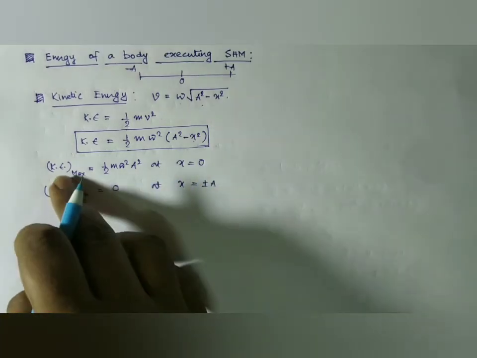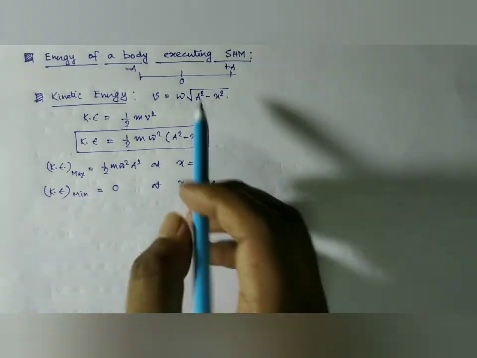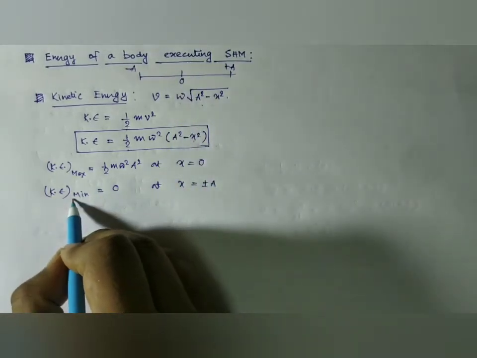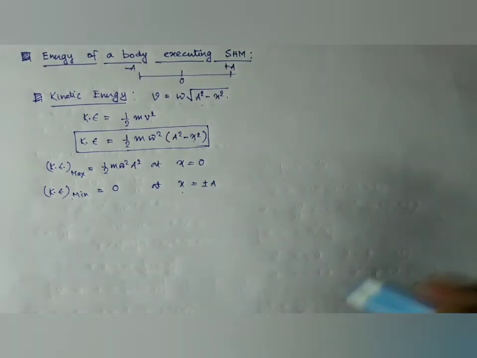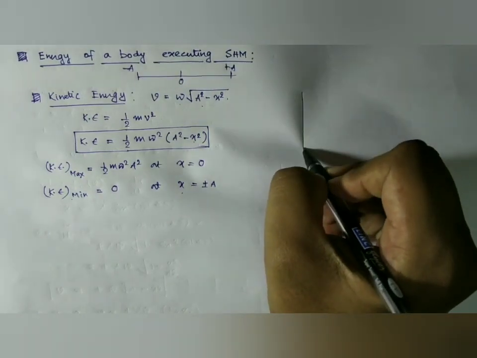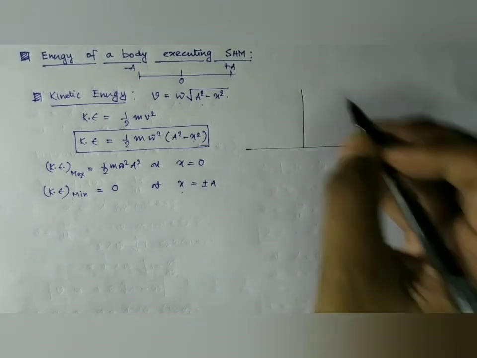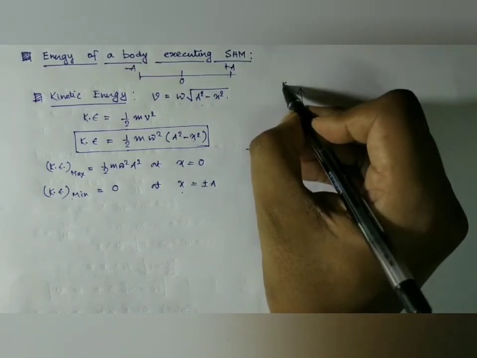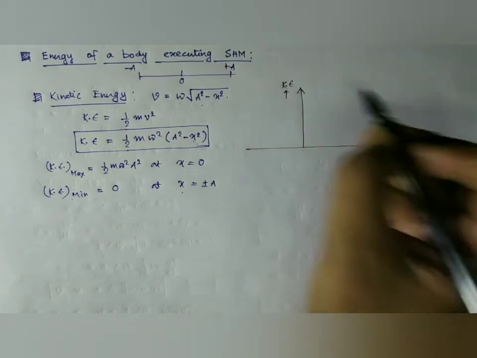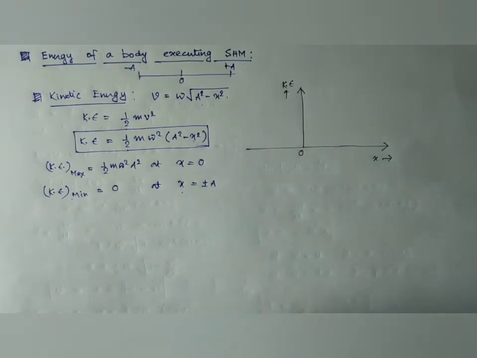We obtain that the maximum of kinetic energy is at x equal to 0, that is at the equilibrium position, and its minimum occurs at the terminal points. So if we want to plot the expression of kinetic energy in a graph, plotting kinetic energy along the y-axis, and it is the origin, and x along the x-axis, we are plotting the displacement.